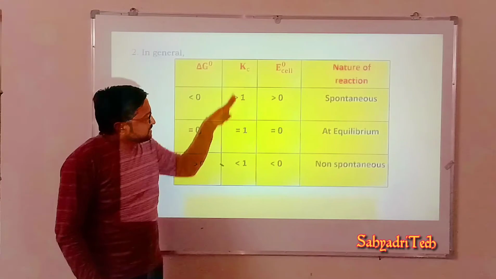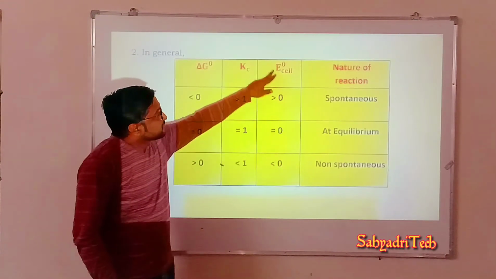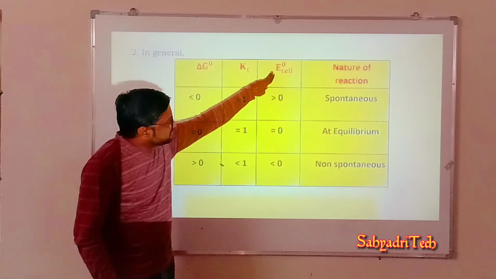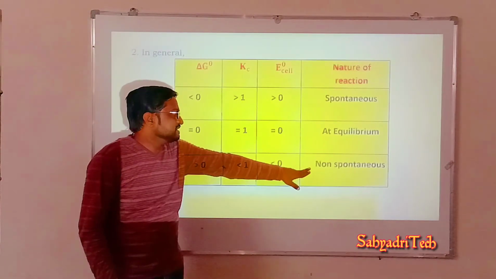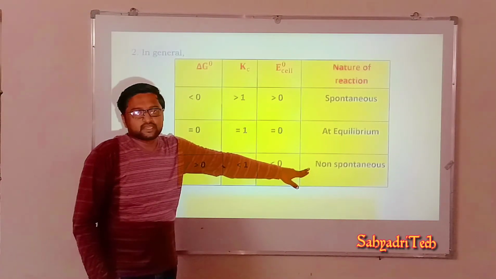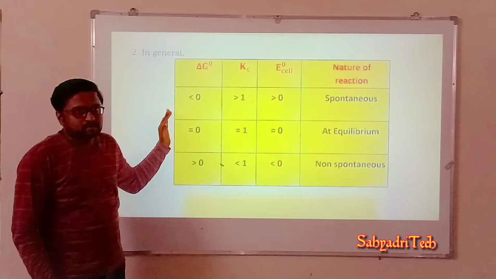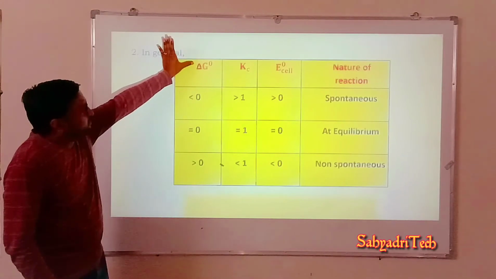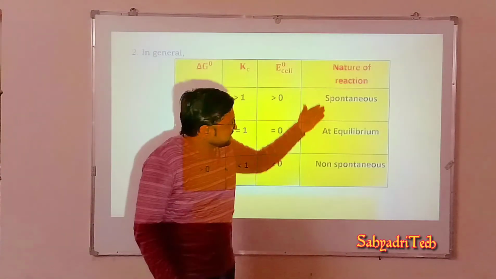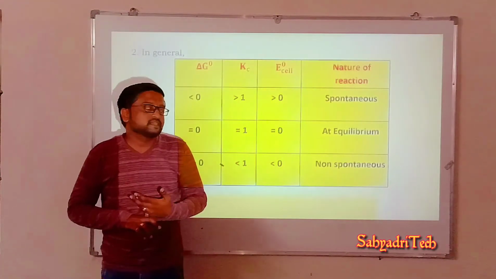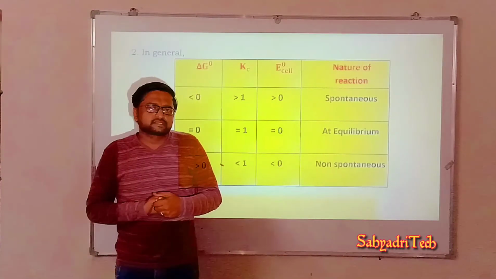Regarding Kc, if Kc is less than 1, then that reaction becomes non-spontaneous. When I consider E naught cell, if E naught cell is less than 0, if it is negative, again we say that the reaction is non-spontaneous. Generally this table is very important to be remembered. Based on the values of delta G naught as well as Kc and even E naught cell, we can specify the nature of a reaction as spontaneous, at equilibrium, or non-spontaneous.